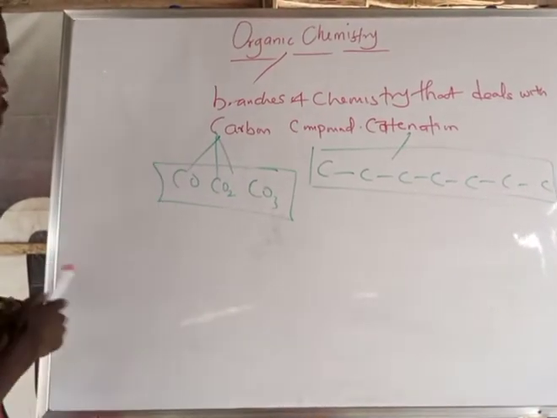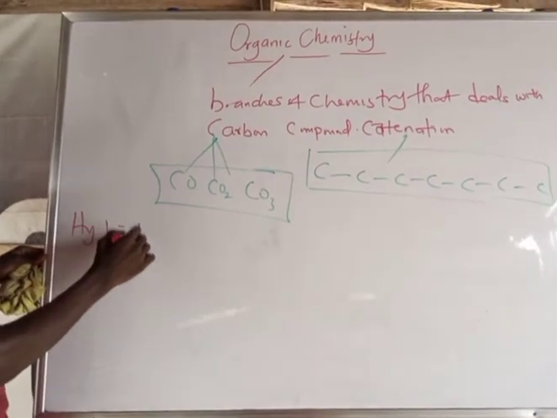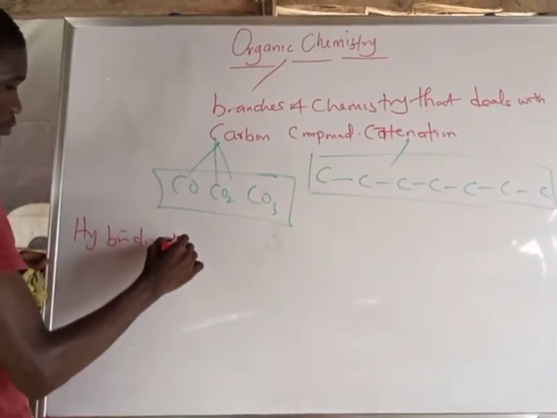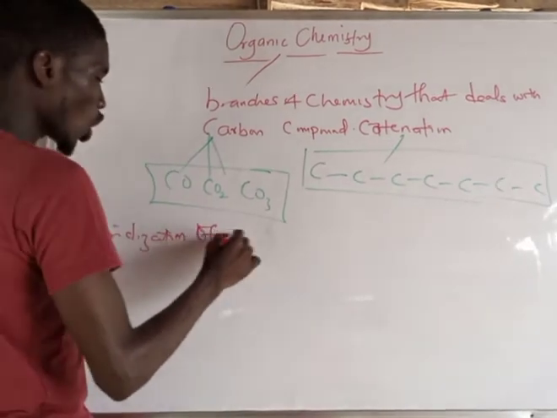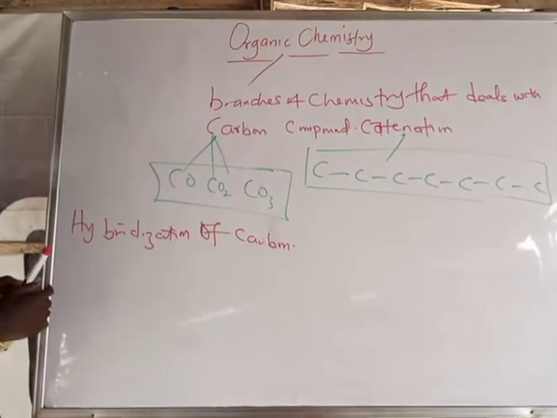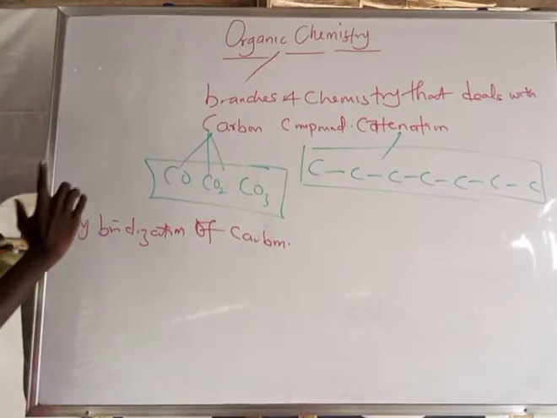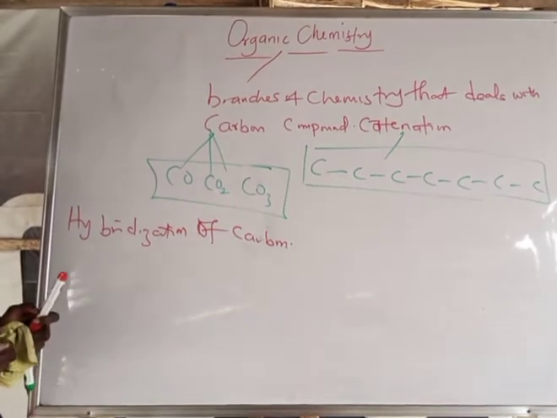Now let's go back to what we mean by hybridization, the hybridization of carbon. First and foremost, what is the meaning of hybridization?